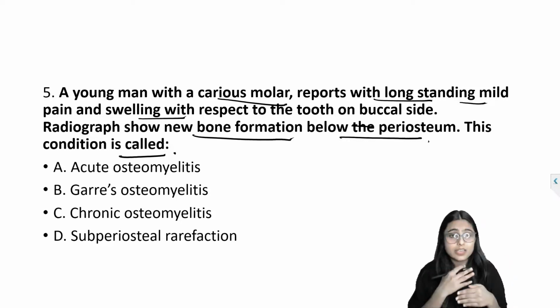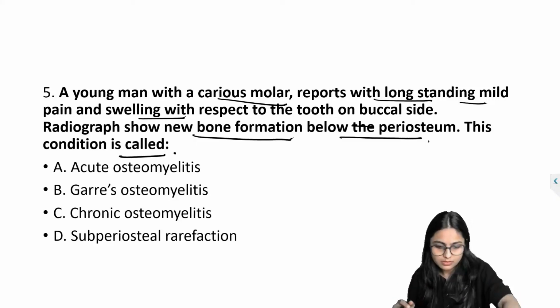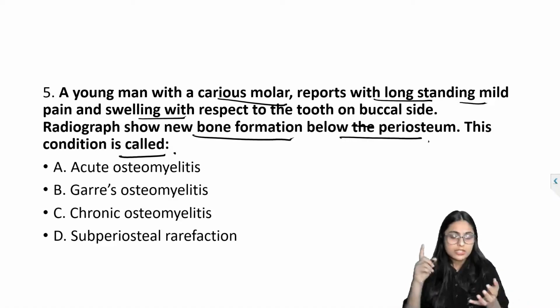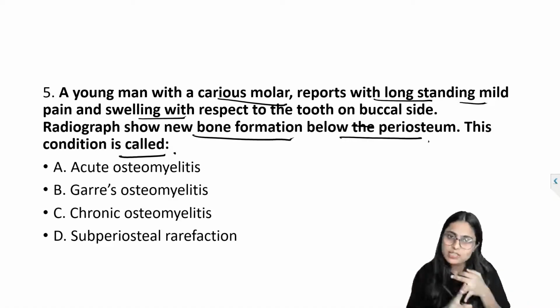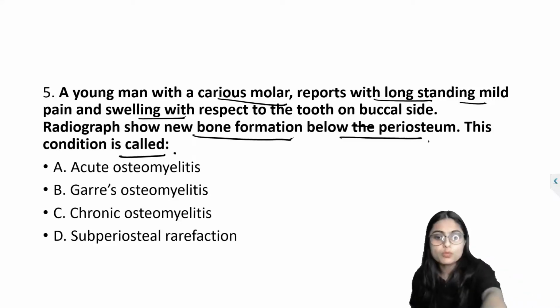We have seen it multiple times, right? So a young patient with carious molars, that is odontogenic infection of course, and then there is a clue given: new bone formation below the periosteum.